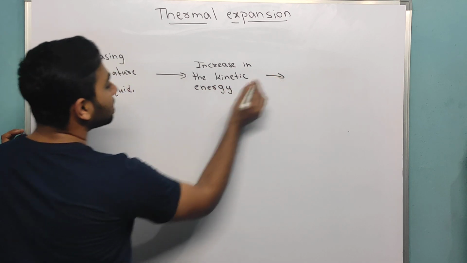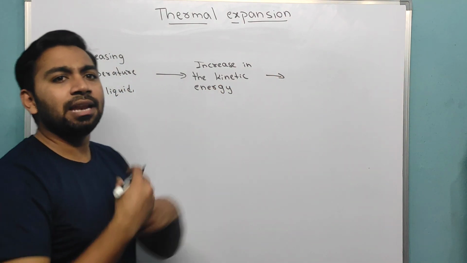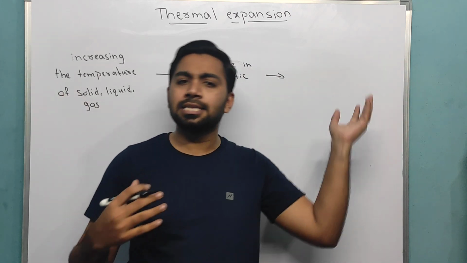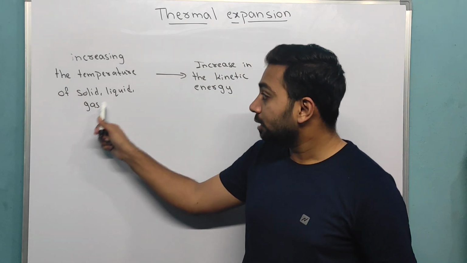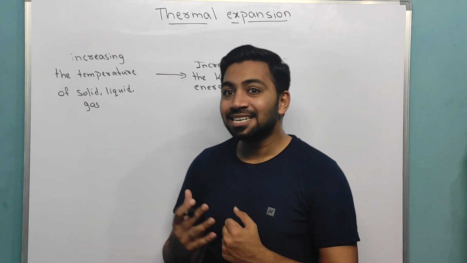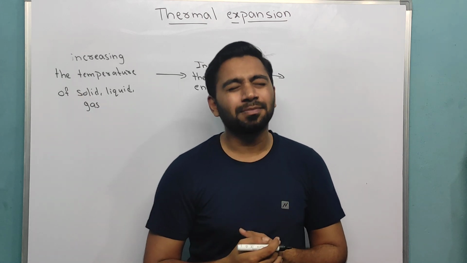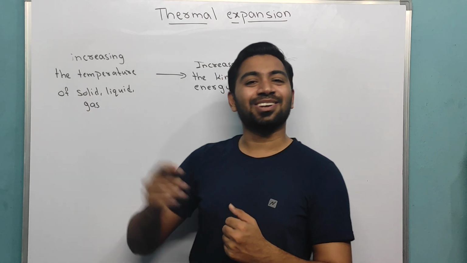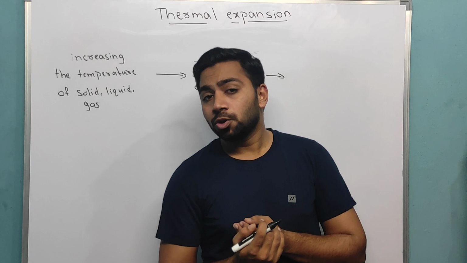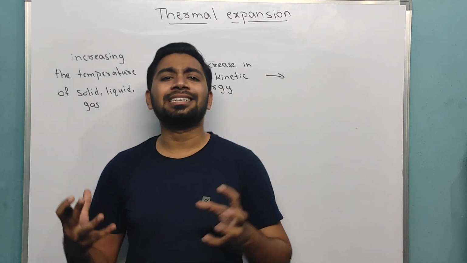Gases we can study very easily: it will increase because molecules are randomly moving in any direction. But what about liquid and solid?